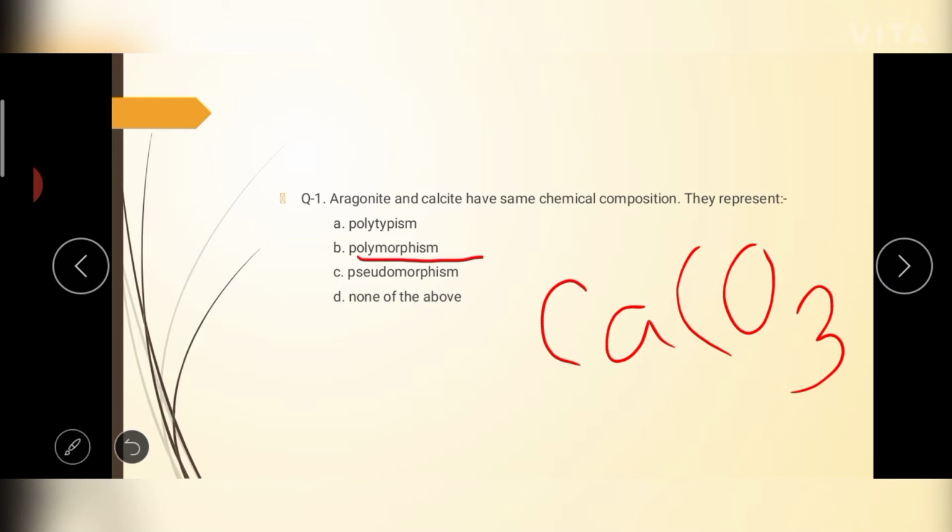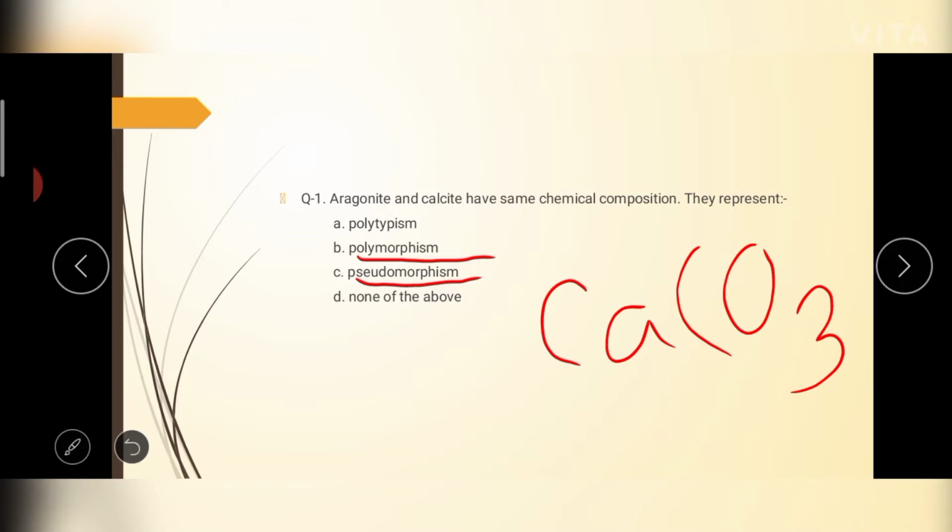Here another term is there, that is pseudomorphism. So pseudomorphism is when a mineral possesses the external form of another mineral species. That is, a replacement occurs of a mineral by another without any change. That is, replacement will occur, but there will be no change in the outer form.